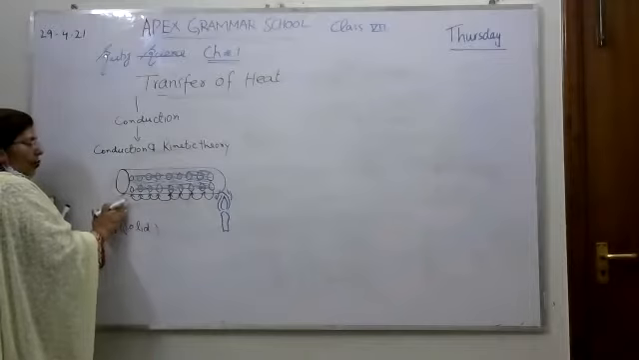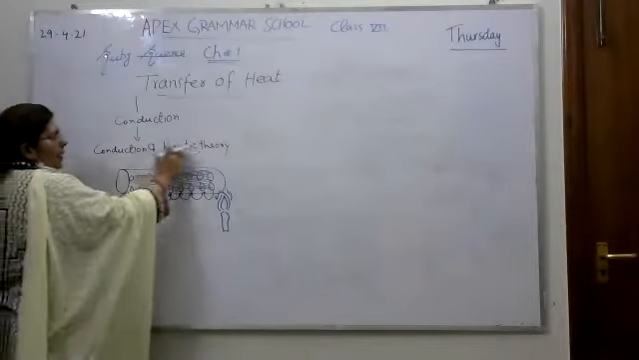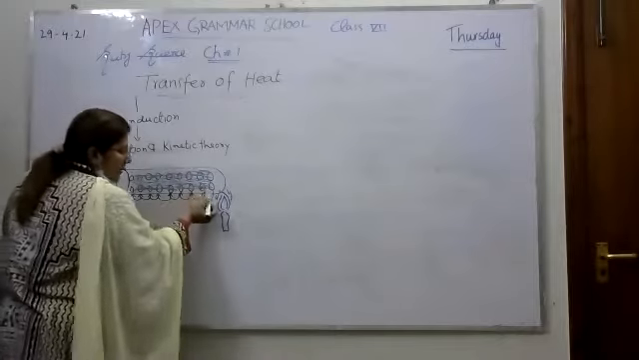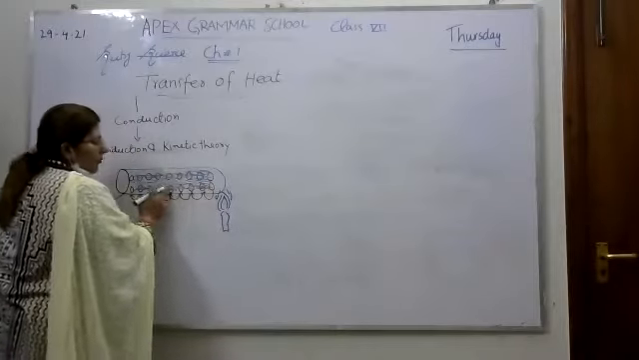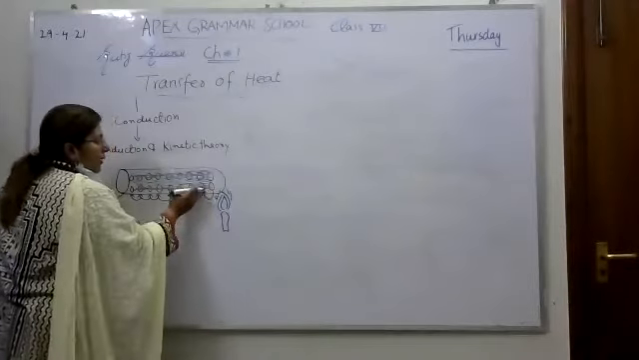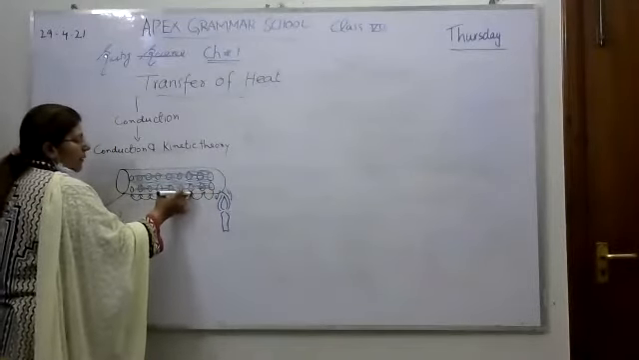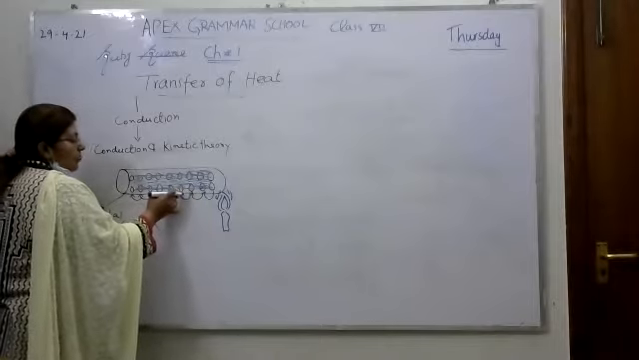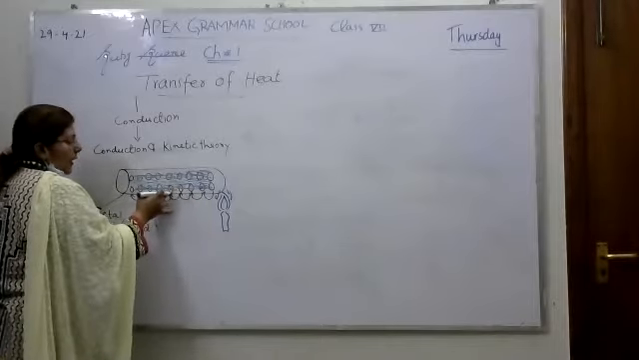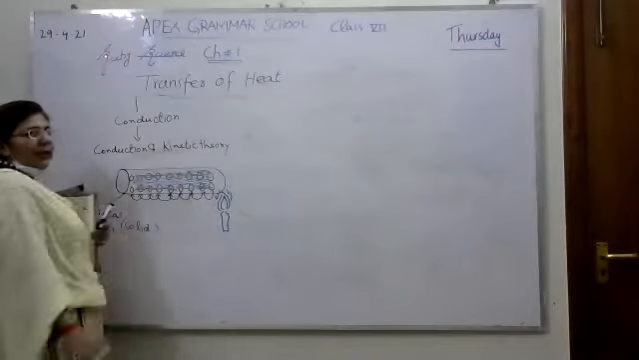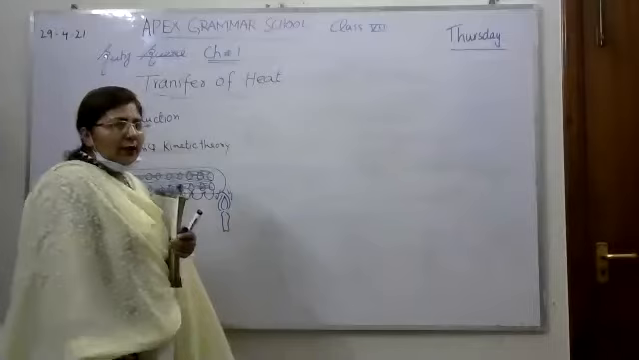So it is a good example of conduction and kinetic theory. This example tells us that the particles do not move. Actually, they transfer the heat from one layer to another layer, to the next layer. So slowly and gradually, the whole bar will be heated. I think you understand it.